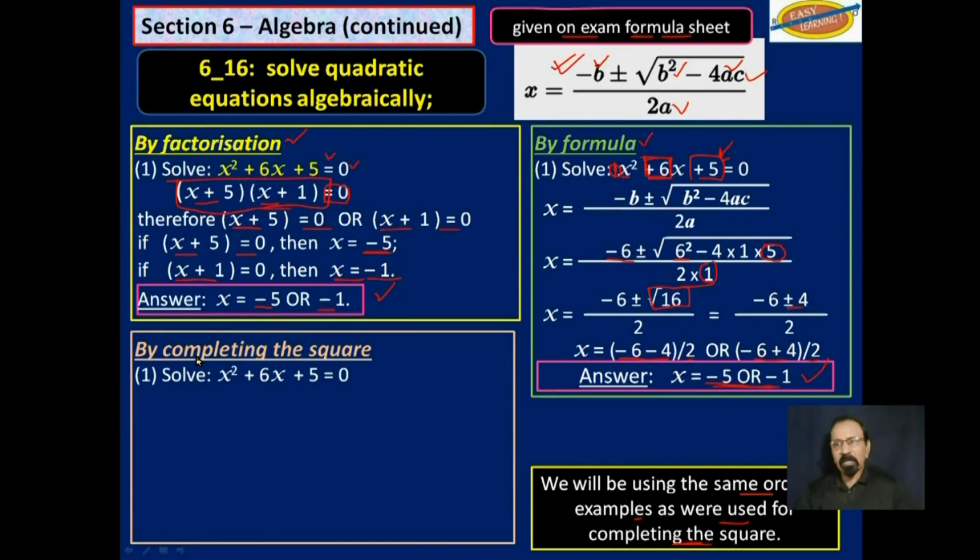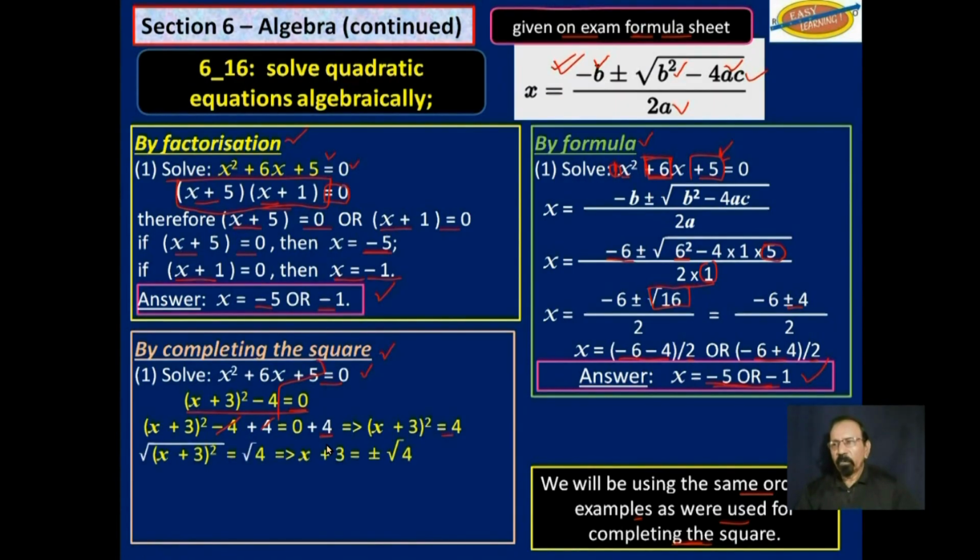So now let's do that same thing by using the concept of completing the square. Now we have done this before, so I'm not going to actually complete the square here. All I'm going to say is, if you complete the square for that, you will get this: x plus 3 squared minus 4, that's that part on the left, is equal to 0. Now we have an equation here. We will solve that equation. We will remove 4 from that side and put it on the right hand side. And so we get x plus 3 squared is equal to 4.